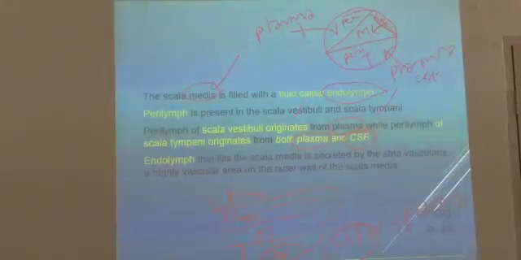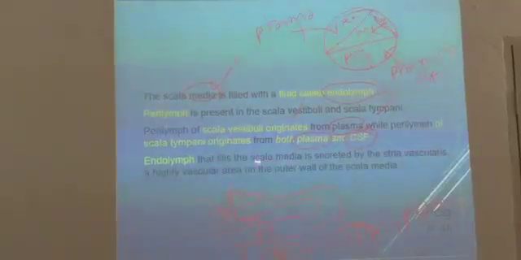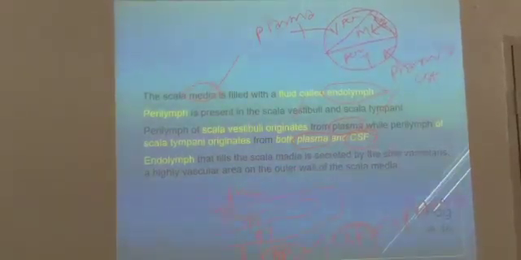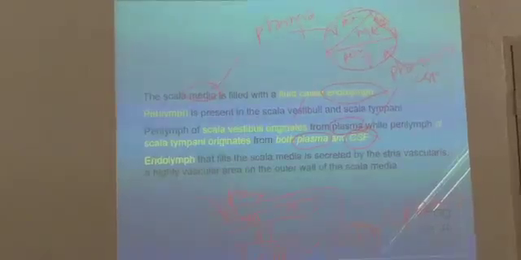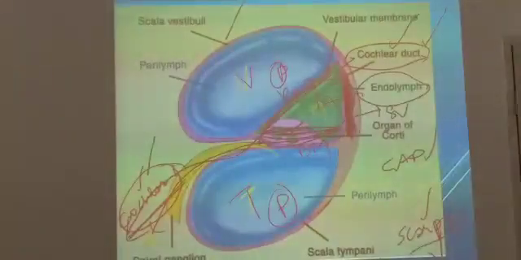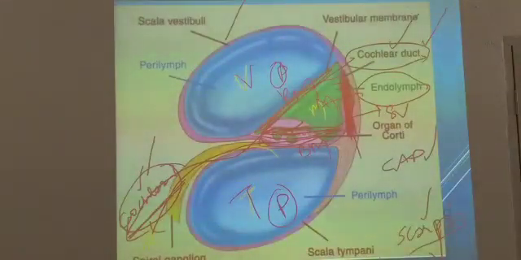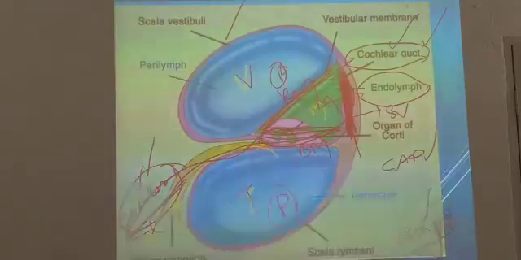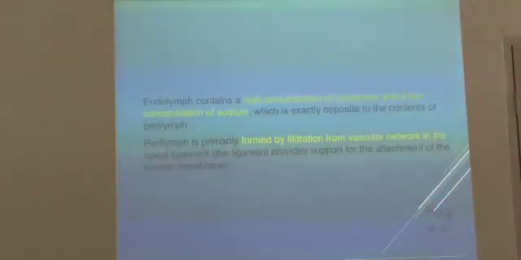Next, endolymph that fills the scala media is secreted by stria vascularis. We have already discussed this. So this is stria vascularis producing the endolymph, a highly vascular area in the outer wall of scala media. We have seen that. Got the point.